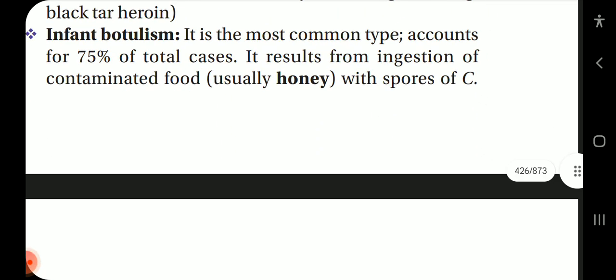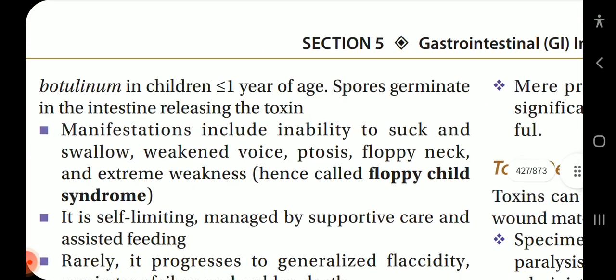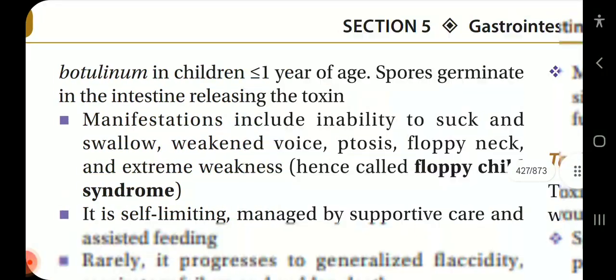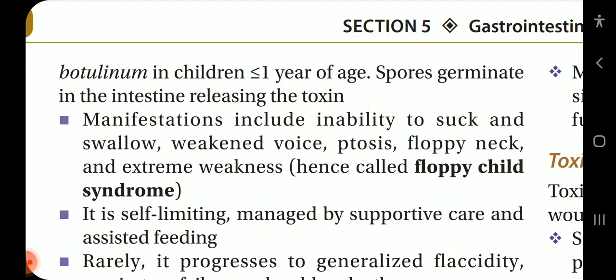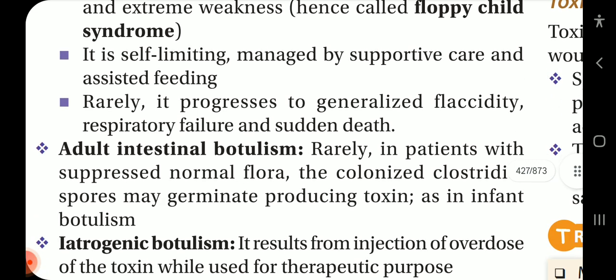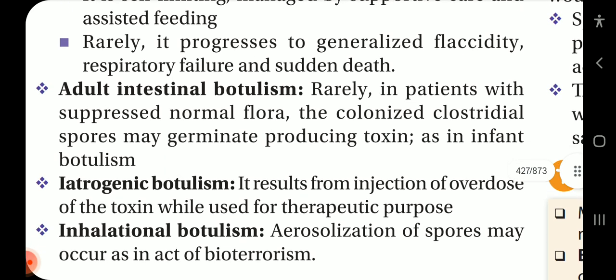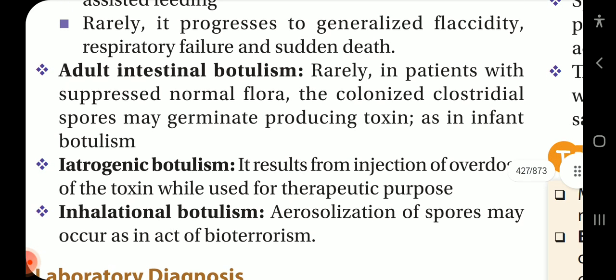Infant botulism: it is the most common type, accounts for 75% of total cases. It results from ingestion of contaminated food, usually honey, with spores of Clostridium botulinum in children less than 1 year of age. Spores germinate in the intestine, releasing the toxin. Manifestations include inability to suck and swallow, weakened voice, ptosis, floppy neck, and extreme weakness, hence called floppy child syndrome. It is self-limiting, managed by supportive care and assisted feeding. Rarely it progresses to generalized flaccidity, respiratory failure, and sudden death.